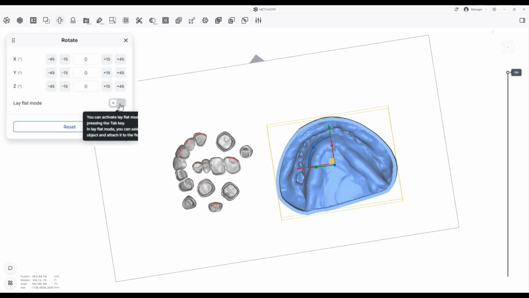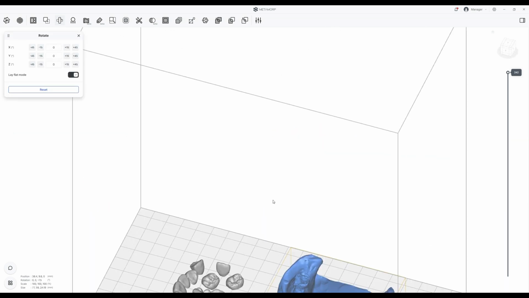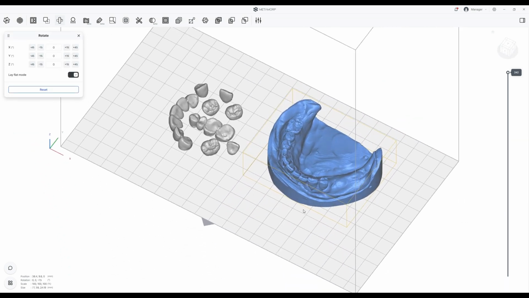Lay flat mode can be enabled in the rotation settings window and allows the selected mesh of the model to be placed flat on the build plate.